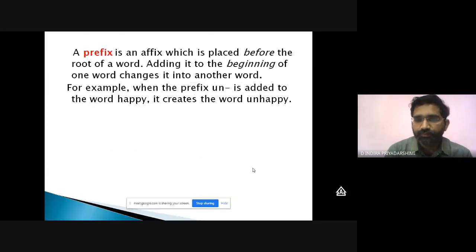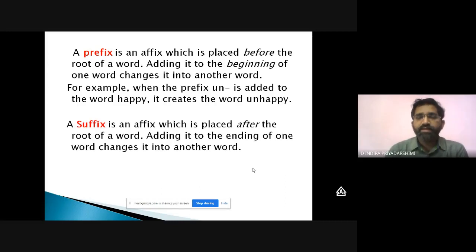Let me go ahead. A prefix is an affix, something added to the word, which is placed before the root of the word. Adding it to the beginning of one word changes it into another word. For example, when the prefix un is added to the word happy, it creates the word unhappy. When the prefix un is added to the root word happy, it becomes unhappy, which is the opposite of the meaning happy.